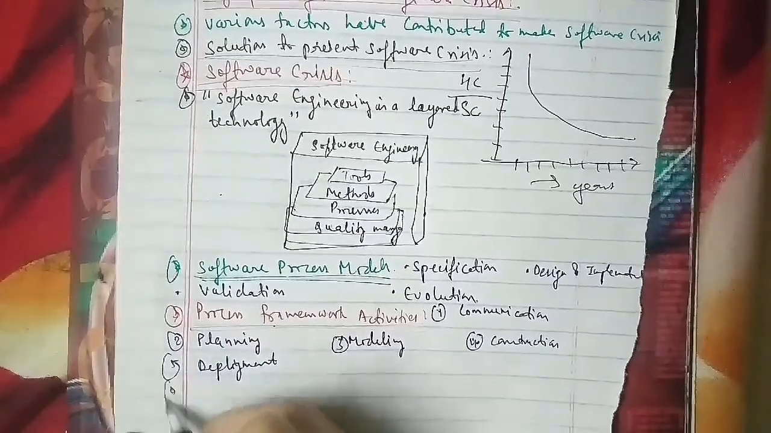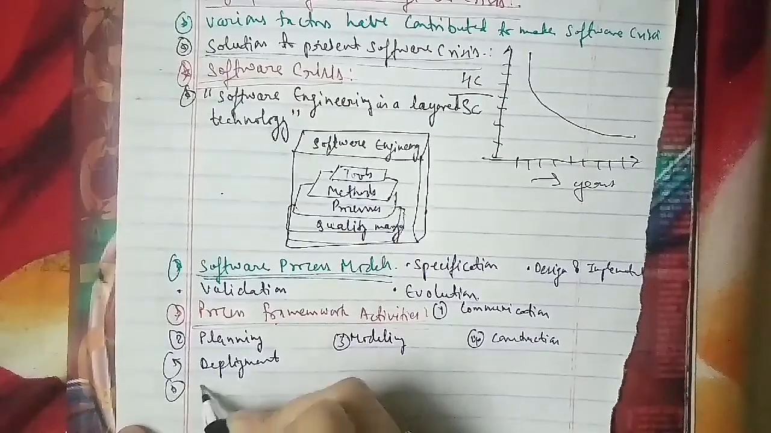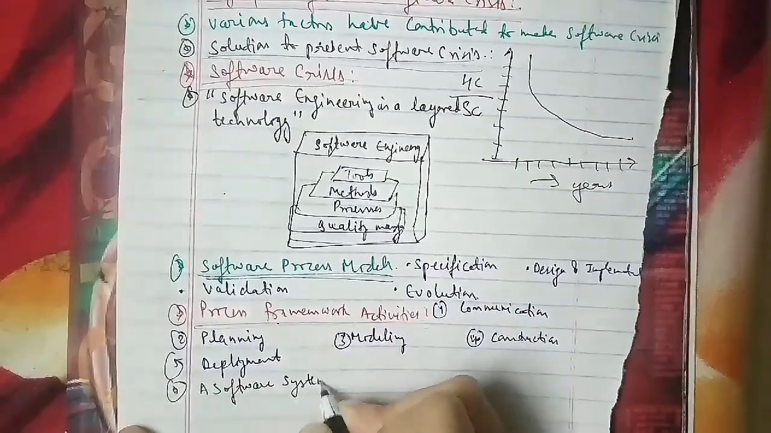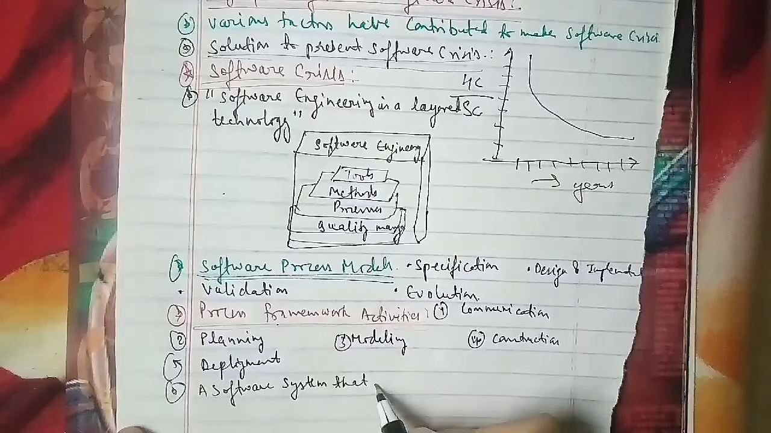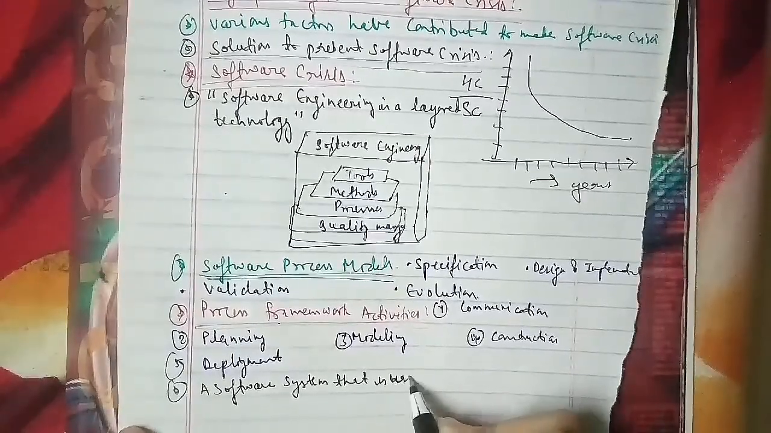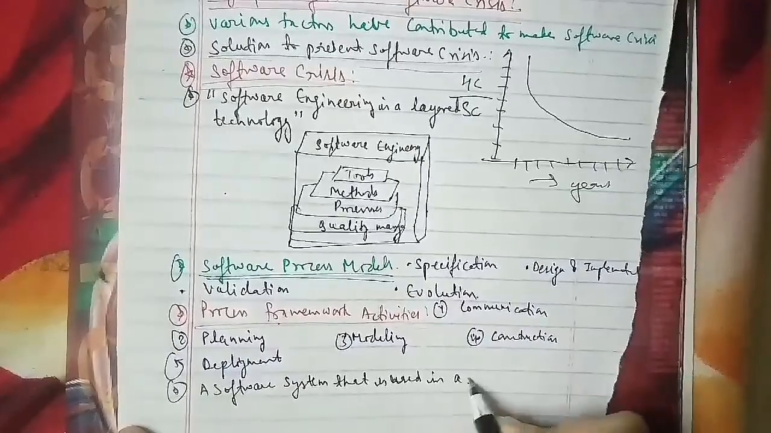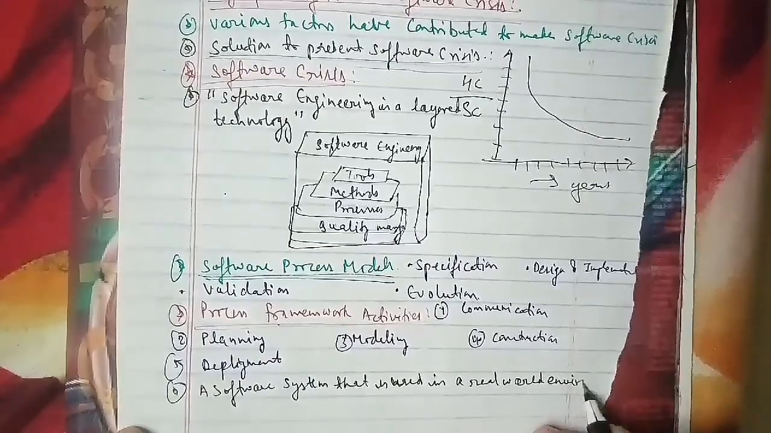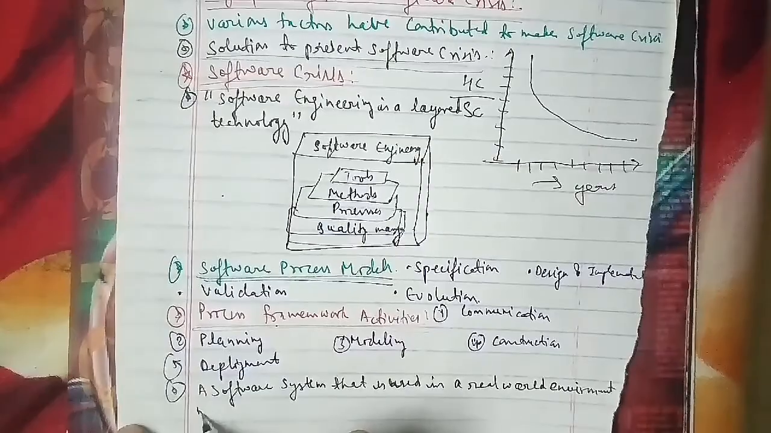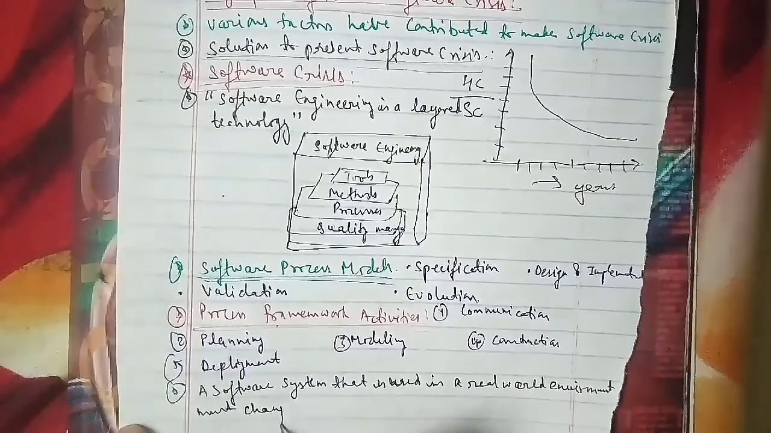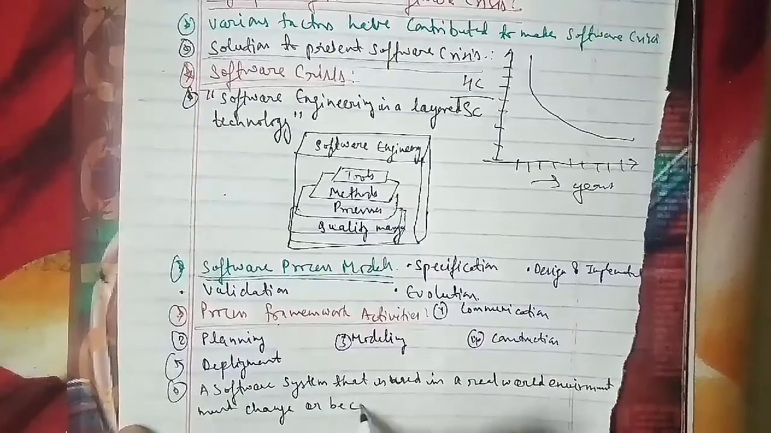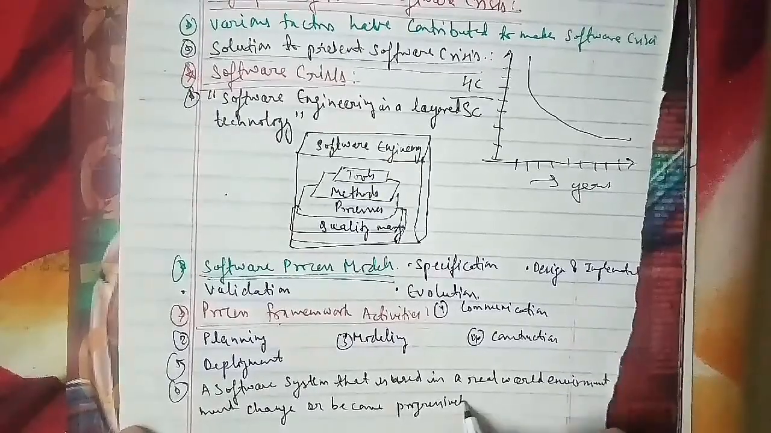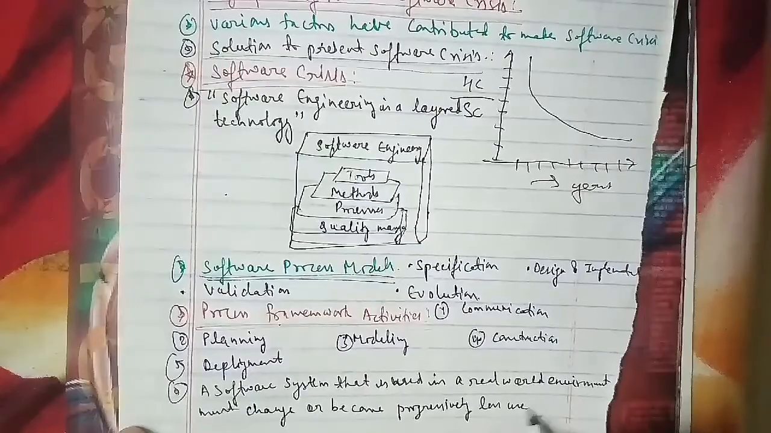Explain why a software system that is used in a real world environment must change or become progressively less useful. In the same case, this has been asked for 5 marks.